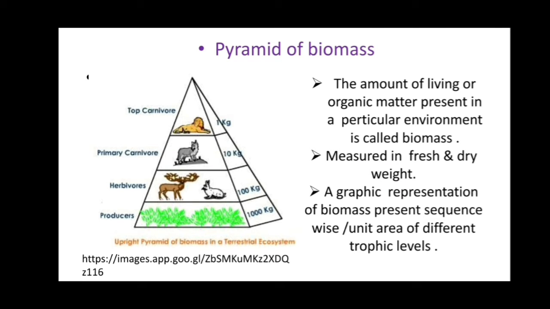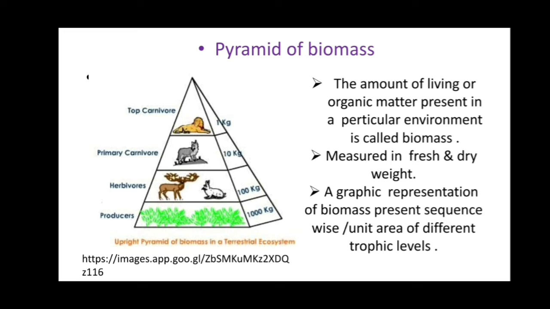Now the next pyramid is the pyramid of biomass. The amount of living organic matter present in a particular environment is called biomass. It is measured in fresh and dry weight.